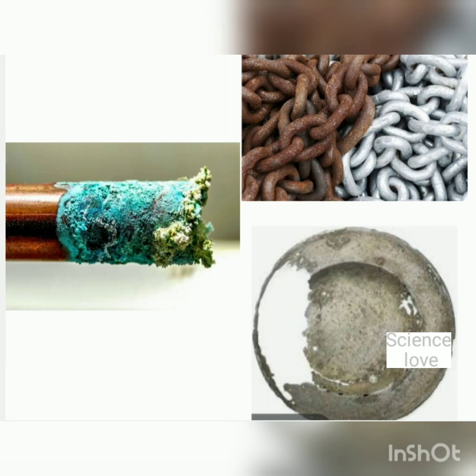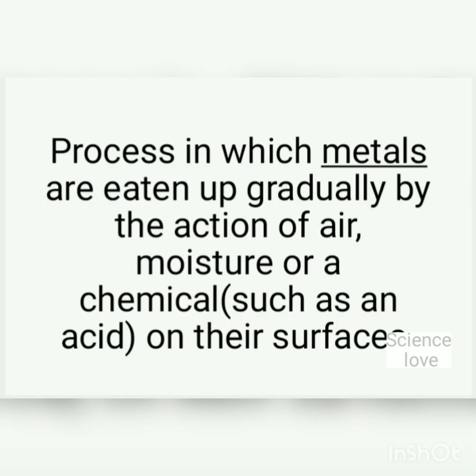Now a short introduction to the definition of corrosion. Corrosion is the process in which metals are eaten up gradually by the action of air, moisture or a chemical such as acid etc. on their surfaces. By definition, it is clear that corrosion has an adverse effect on metals and it spoils the metals. To make the metal corrode, moisture of air and gases present in air are essential, and some chemicals such as acid etc. are also responsible for the corrosion process in metals.